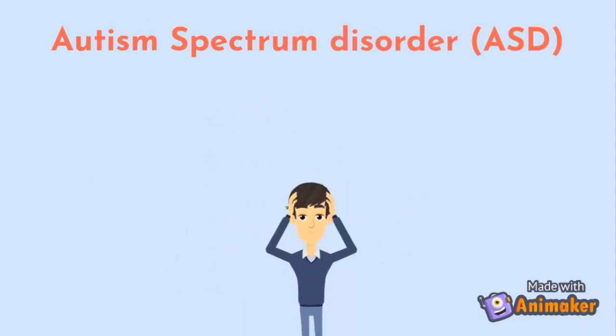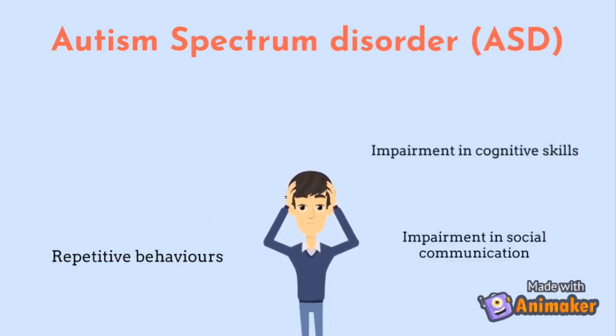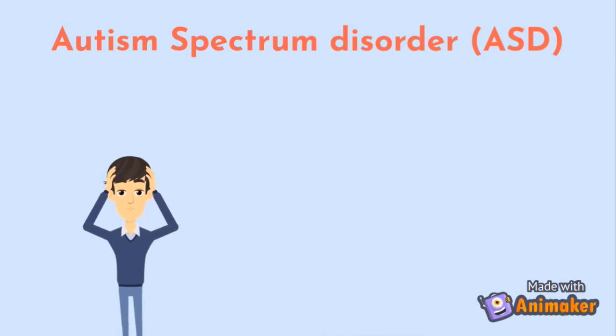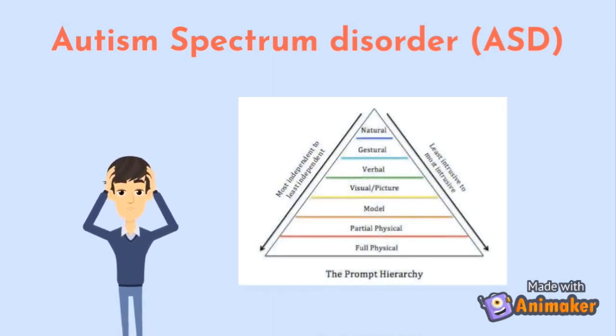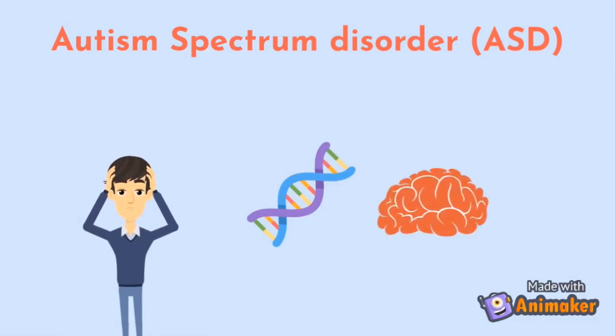To be diagnosed with ASD, there are some behaviors that must be seen, including repetitive behaviors, difficulties in communication, impairments in cognitive skills, and getting distracted by small things. However, not all individuals with ASD have the same symptoms. The disorder has different severity levels and different intellectual skills. Autism is thought to be genetic, which eventually affects the brain, especially communication and social parts. However, the specific genes causing the disorder are still unknown.